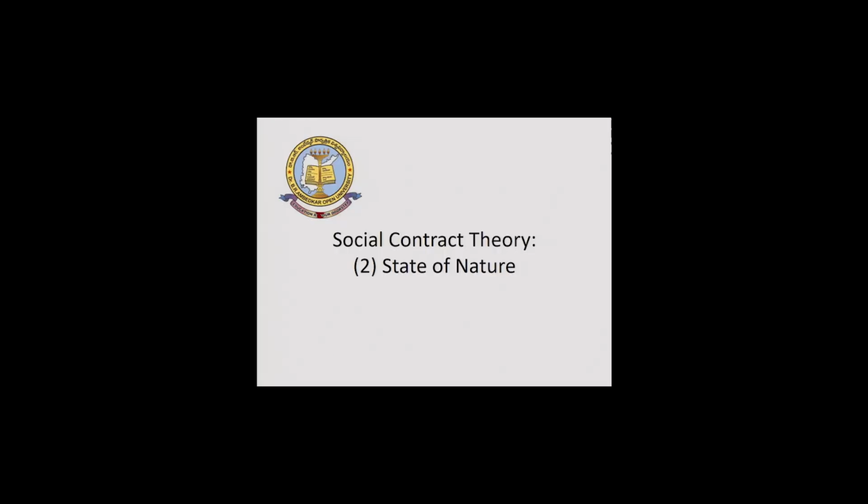Secondly, state of nature. What is state of nature? State of nature is the condition of the people when there was no government, when there was no state, when there was no protection, when there were no rights, when there was no authority, when there was no constitution, when there was no judiciary, how people were living in the primitive stage.